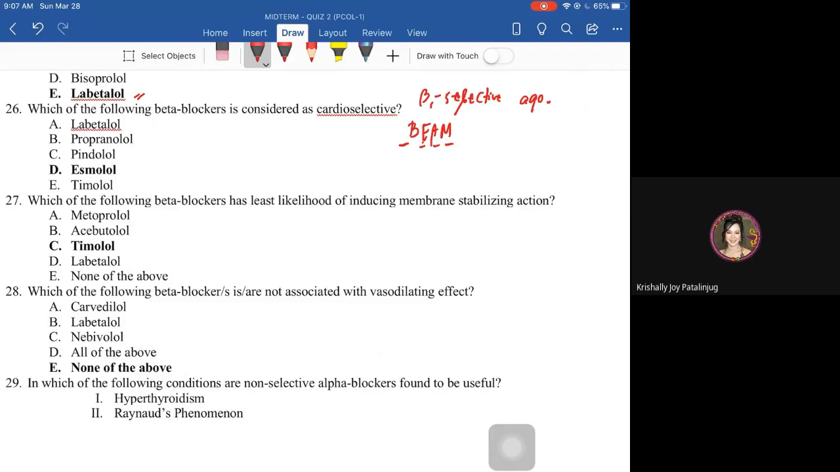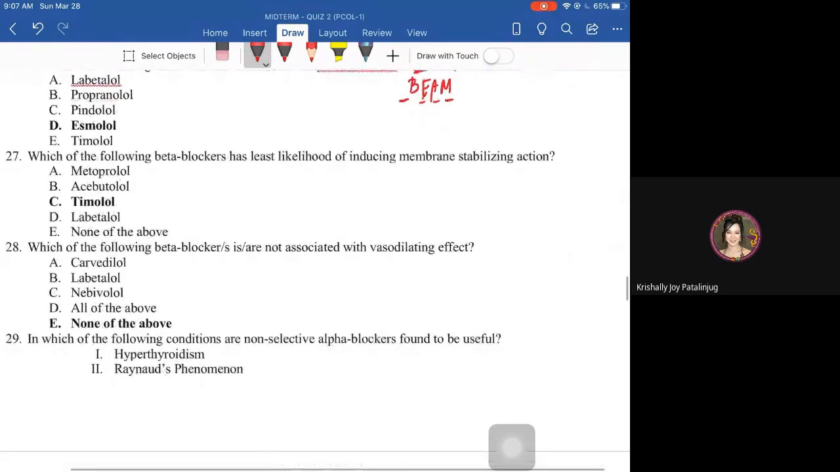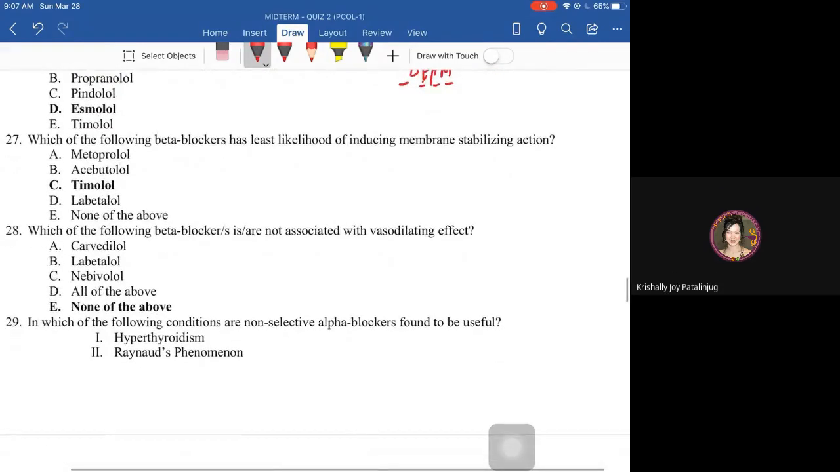Kasi, nasaan ba yung beta 1? Beta 1 receptor is present in the heart. Okay? This is not agonist, it's antagonist. Sorry. Antagonist. Kasi ulol.